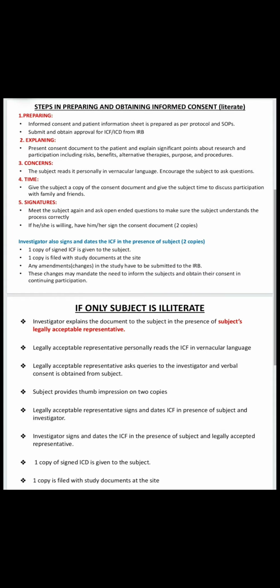If there are any changes in the clinical trial procedures after the clinical trial starts, those changes should be submitted to the ethical committee, and should also be informed to the subject to get permission from them. This is the process of taking informed consent if the subject is educated or literate.